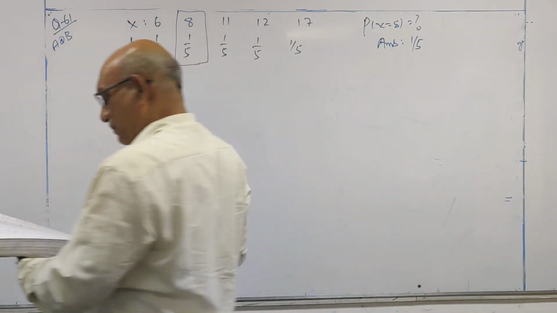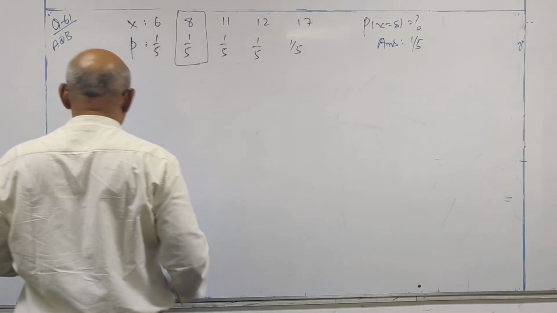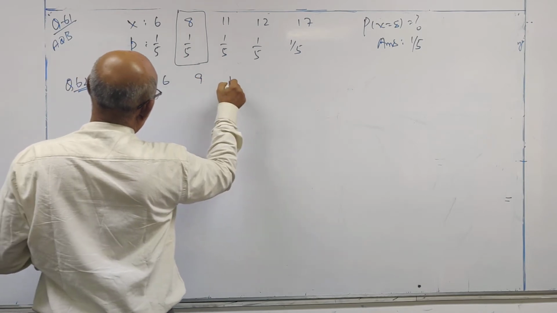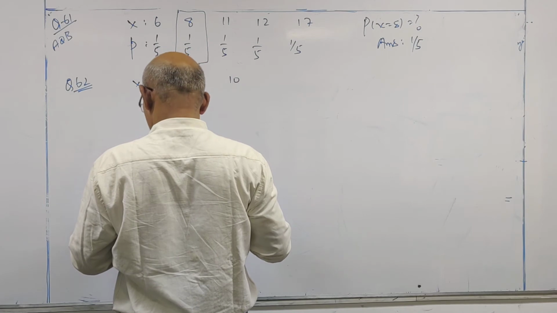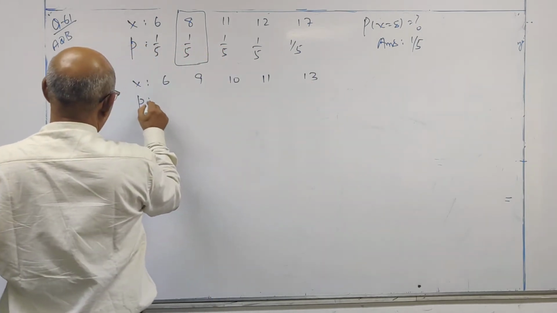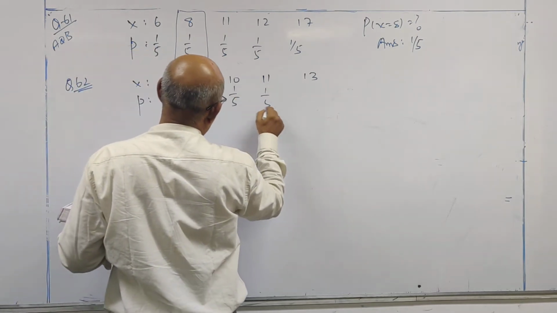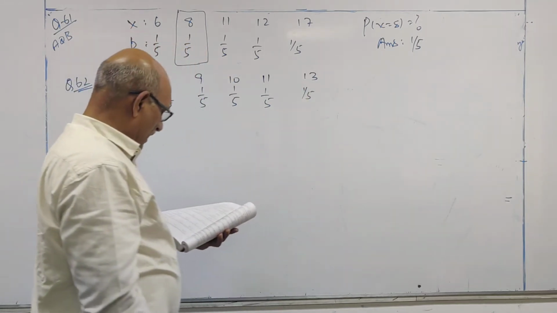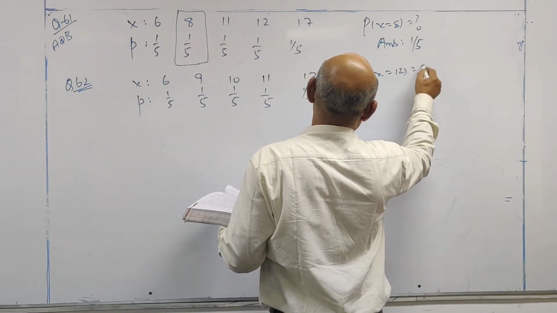Question number 62. X is a variable assuming the values 6, 9, 10, 11, 13. Probability 1 by 5 each. Equal probabilities are assigned. Probability of x is equal to 12 is question mark.